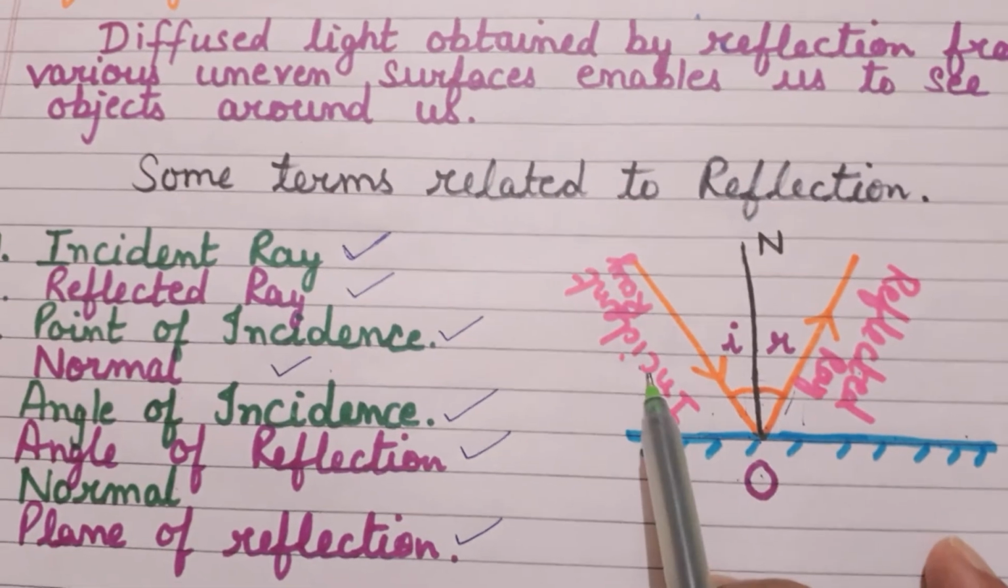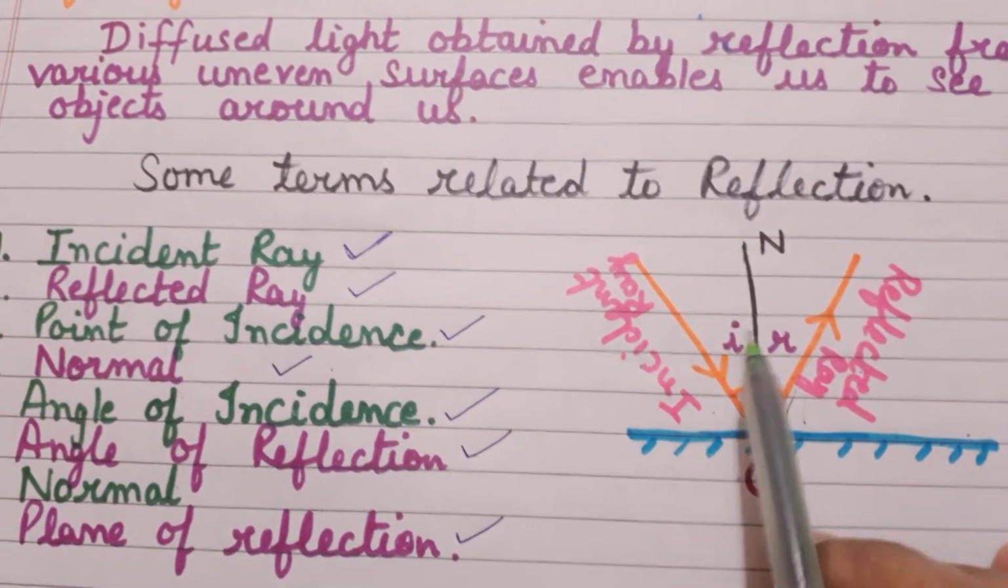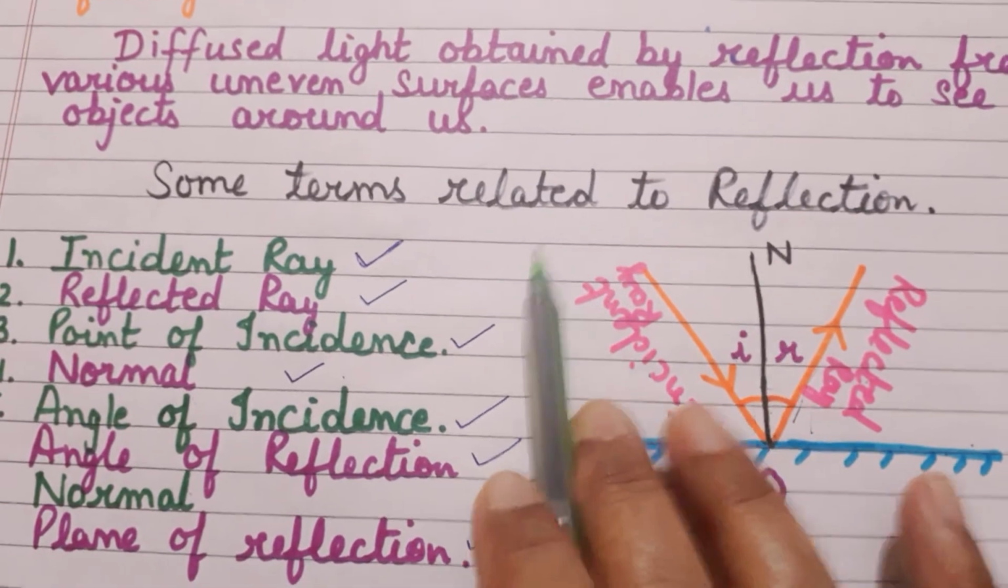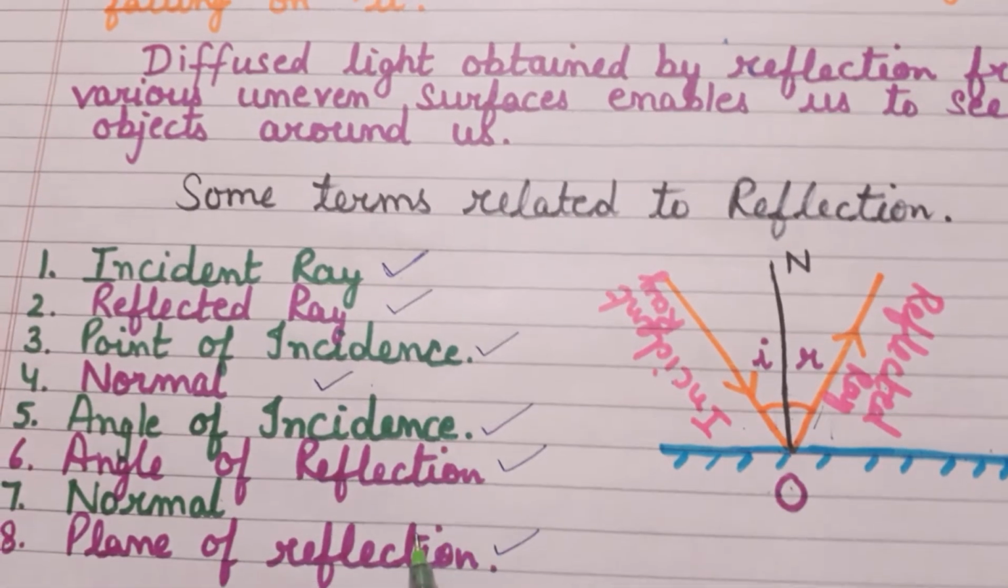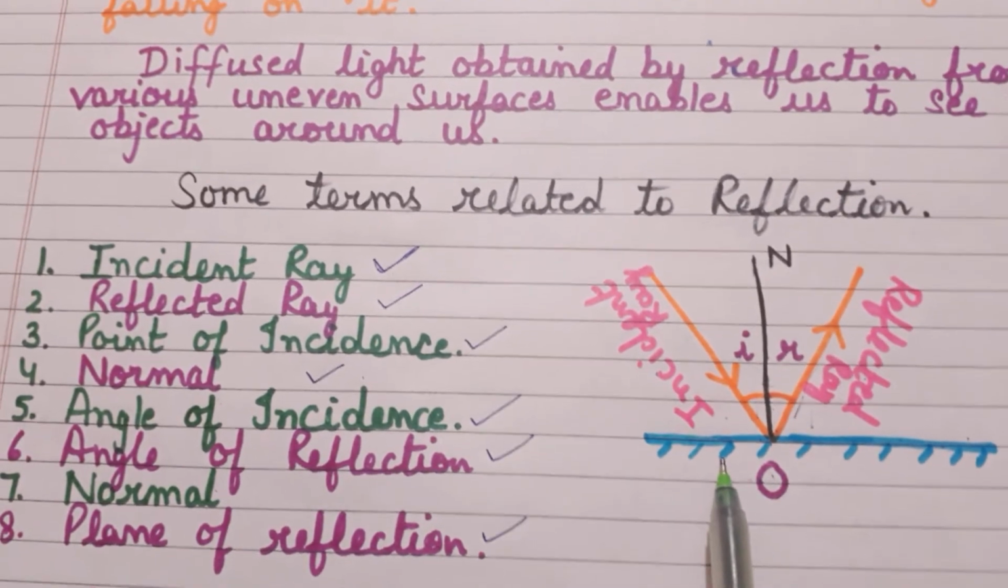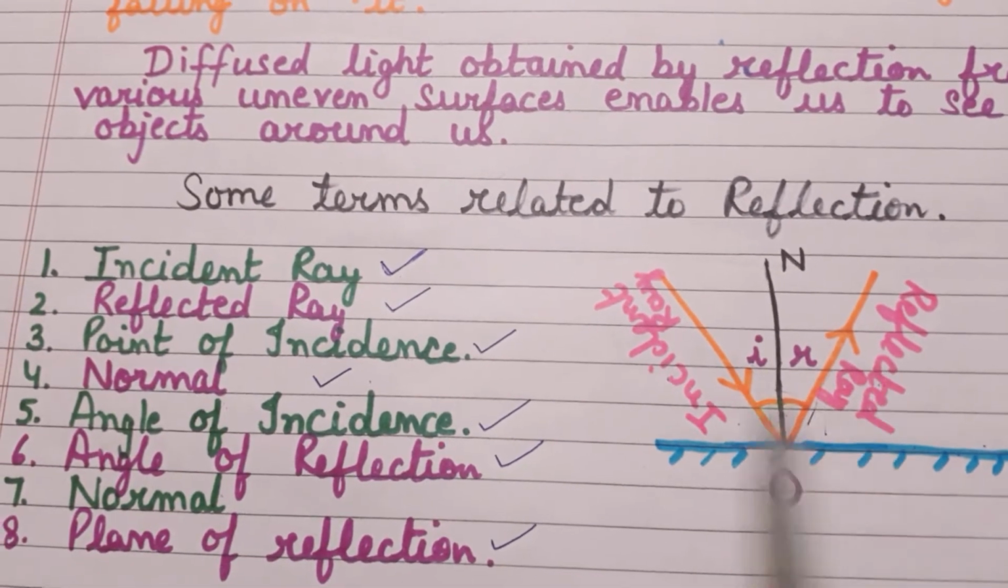And similarly, we have a plane of incidence. A plane of incidence is that surface which includes the incident ray and the normal. So you should know all these definitions along with this diagram, and you should always draw a well labeled diagram.